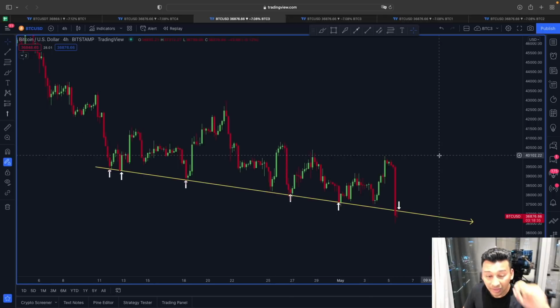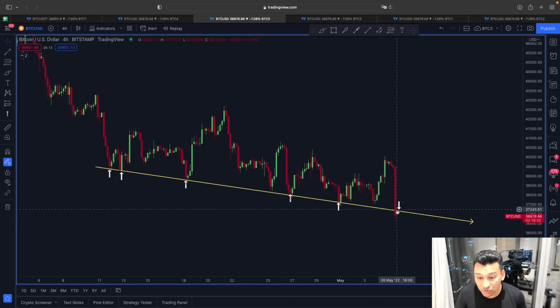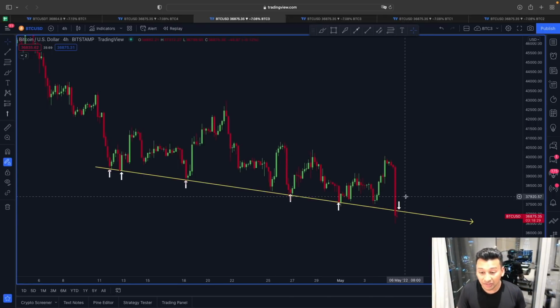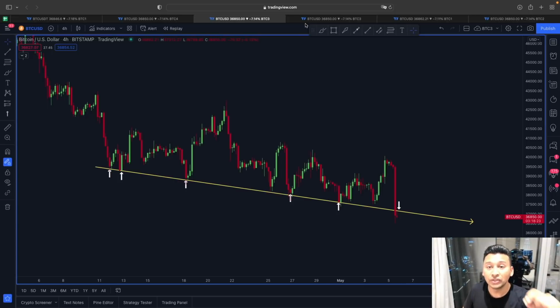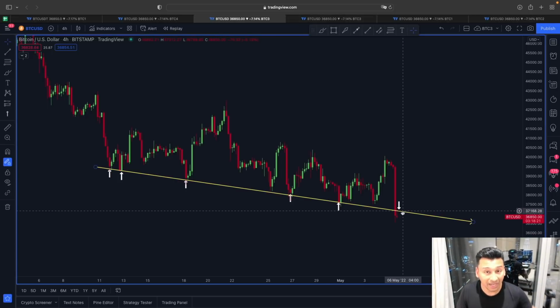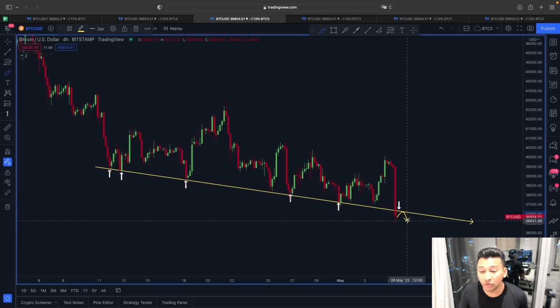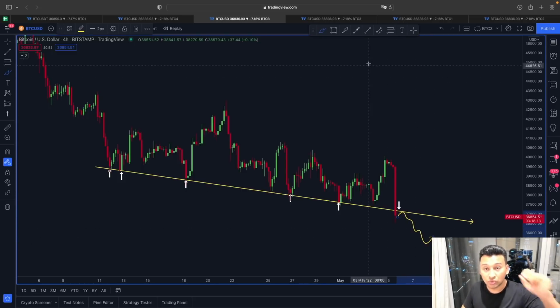So in the medium short term, if we manage to come across this 37,400, 37,500, then this could be playing out as a relief rally, where the price again tries to re-enter around this 39 to 40,000 range. But failing to break out of this 37,400, 37,500 range is going to be a sign of weakness, where we could be slowly starting this downward trend from here on.